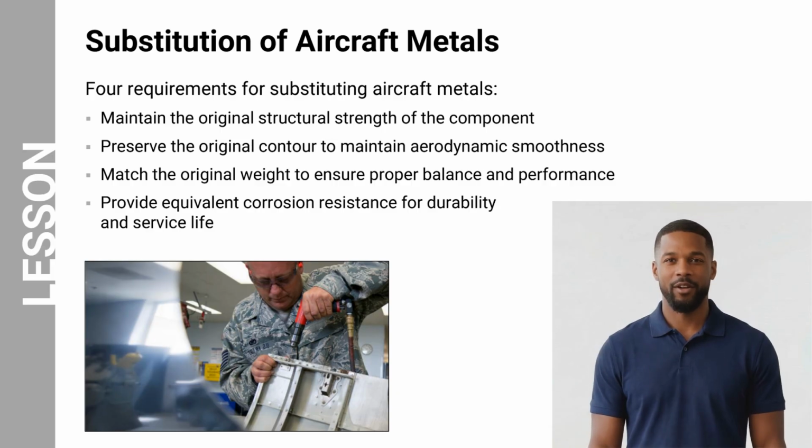Finally, when replacing and repairing aircraft components, it is sometimes necessary to substitute one metal for another. However, strict requirements must be followed to ensure that the substitution does not compromise aircraft safety or performance. First, the replacement material must maintain the original structural strength of the component. Second, the original contour of the part must be preserved so that aerodynamic smoothness is not affected. Third, the replacement material must match the original weight to maintain proper aircraft balance and performance. Finally, the replacement metal must provide equivalent corrosion resistance to ensure durability and long-term service life.